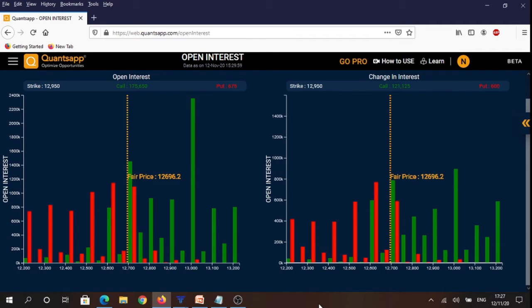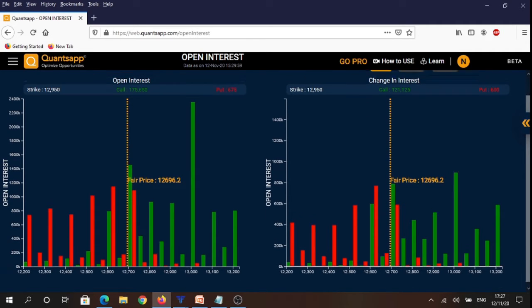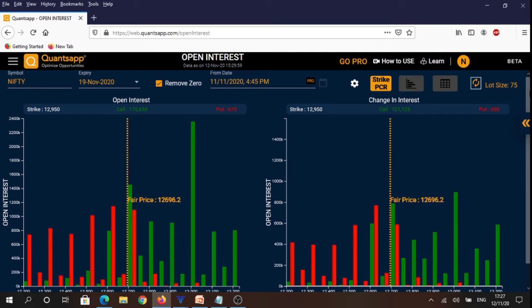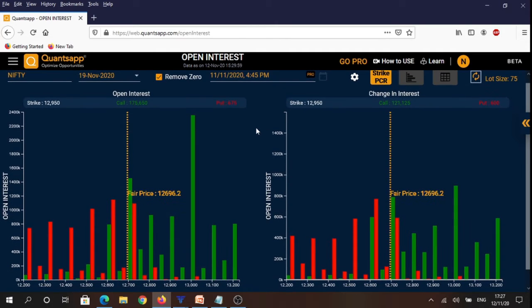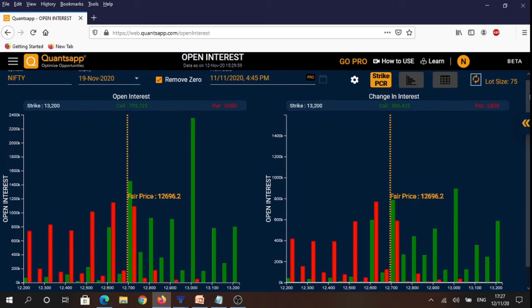If we analyze the open interest data for 19th November weekly expiry, we will see that the highest amount of open interest in calls is at the 13,000 strike followed by the 12,700 strike. And if we see the puts, the highest amount of open interest is at 12,600 followed by 12,500 strike.